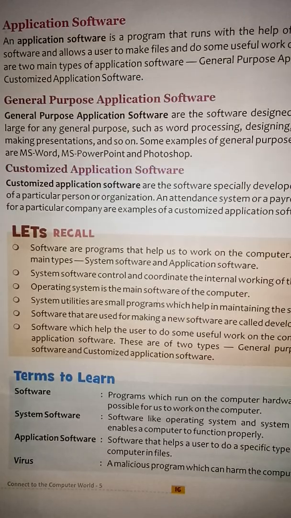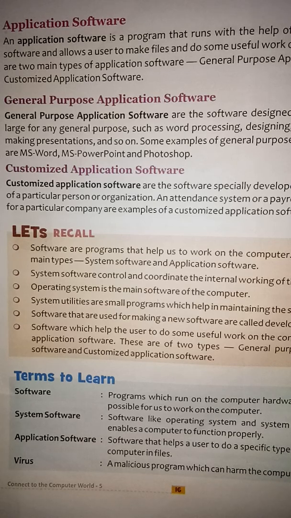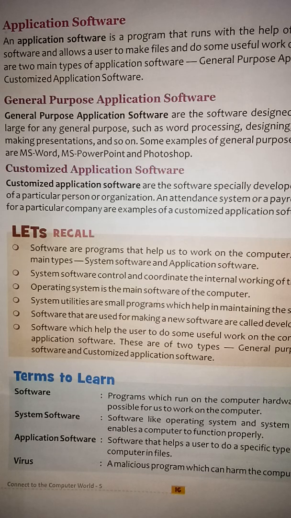After that, on page number 16, we have application software. An application software is a program that runs with the help of operating system. Okay, it runs with the help of operating system software and allows the users to make files and do some useful work on the computer. Okay, there are two main types of application software: general purpose application software and customized application software. So these are two types of application software.